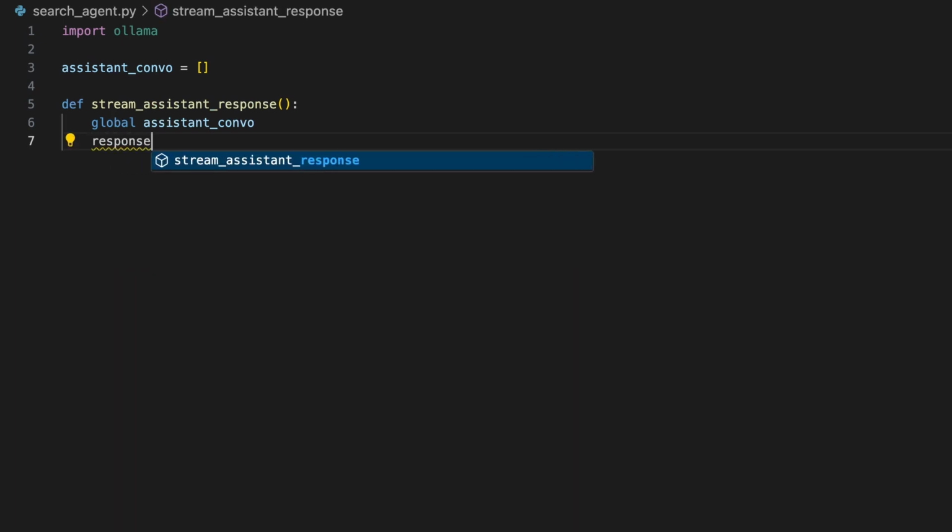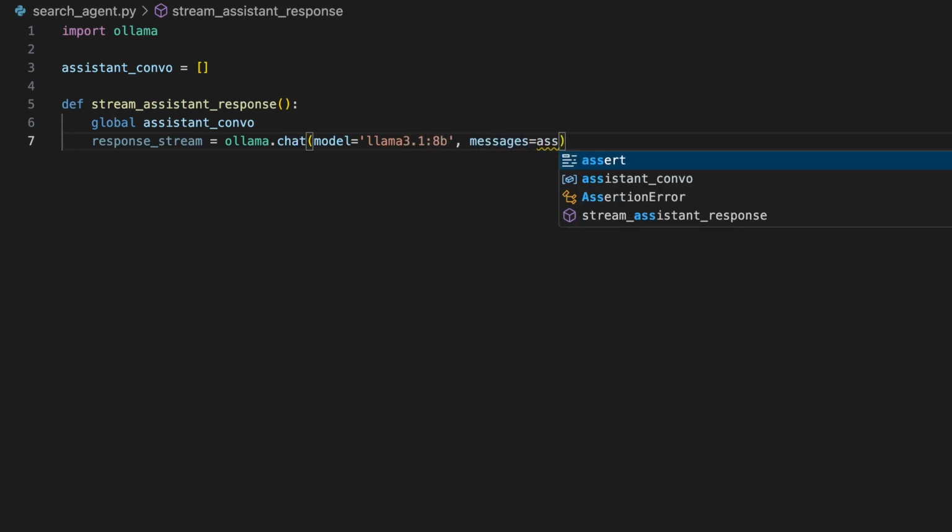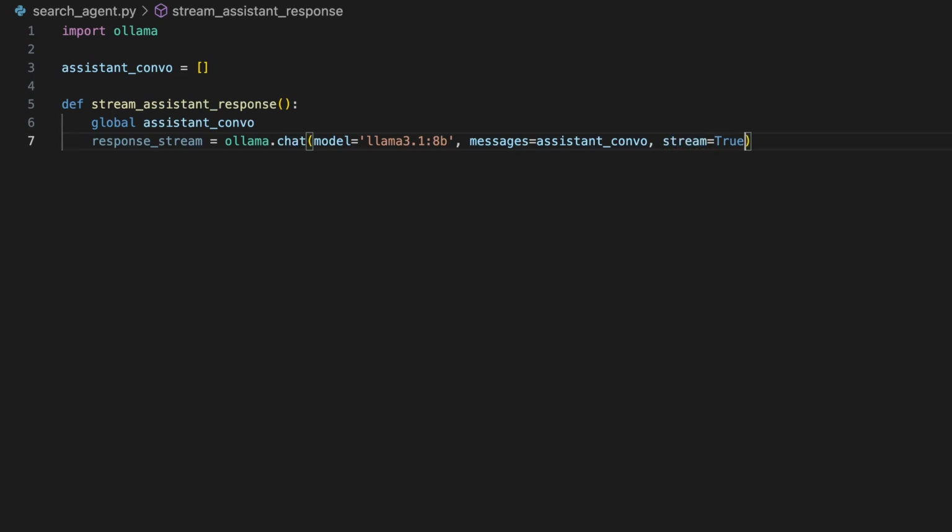Below that global variable, create a new variable in the function named response_stream. In response stream, call Ollama's chat function to start generating the response. In that function call, we can specify the Ollama model we want to use, pass the assistant messages for context, and set stream equals true.